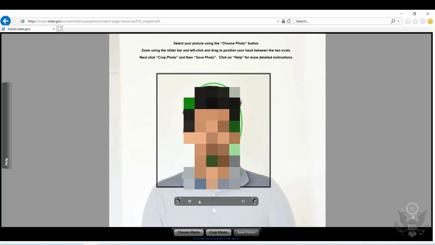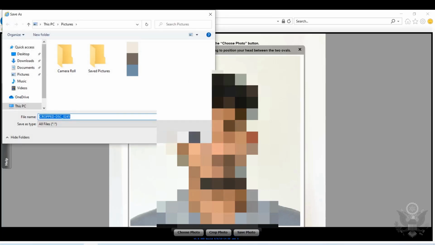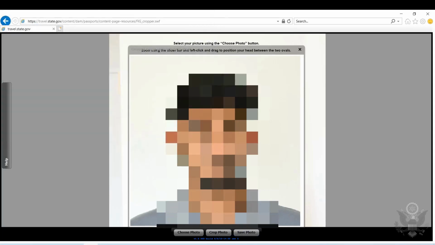So your head should be within these two ovals. That's what you have to make sure. Okay, now after you've done that, you can click crop, and it should give you the cropped image. Okay, so now you save the photo, save wherever you want.